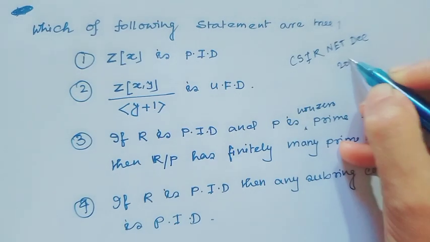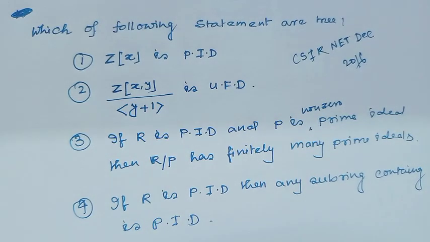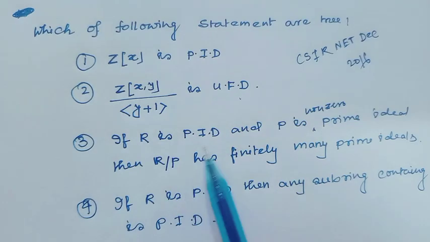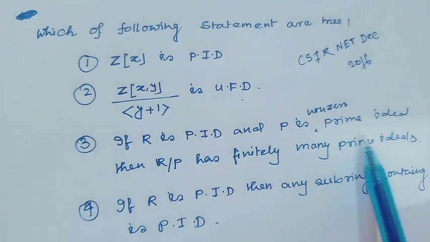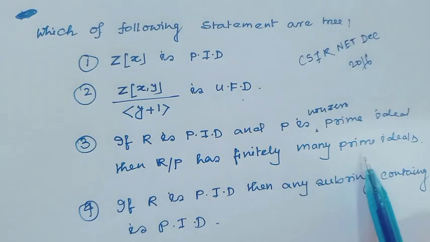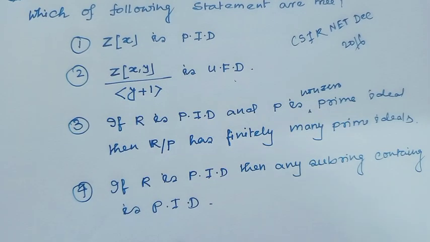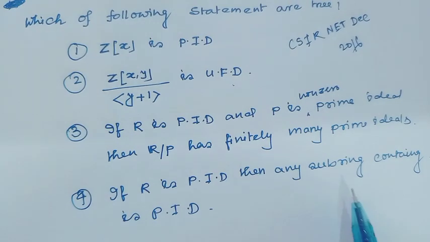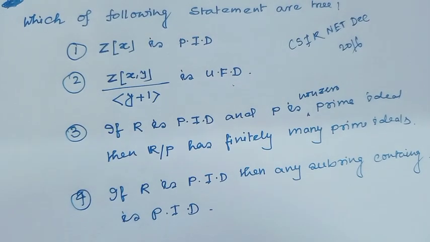This question came in CSIR NET December 2016. Option 1: Z[x] is a PID. Option 2: Z[x,y] modulo the ideal generated by y plus 1 is a U.F.D. Option 3: if R is a PID and P is a non-zero prime ideal, then R mod P has finitely many prime ideals. Option 4: if R is a PID, then any subring containing 1 is a PID.